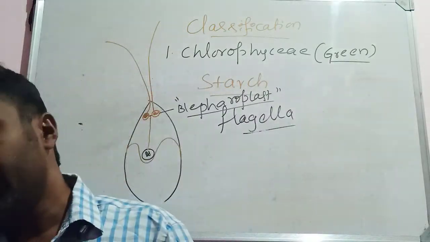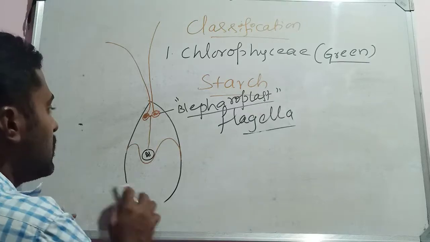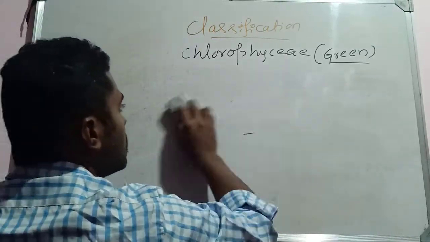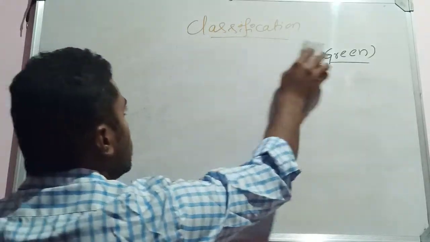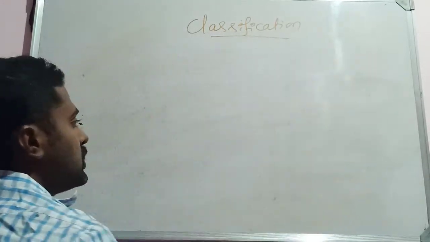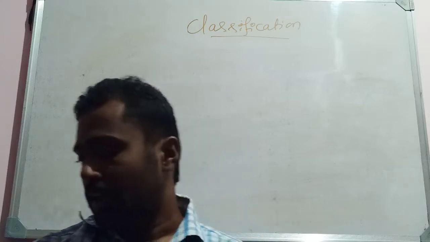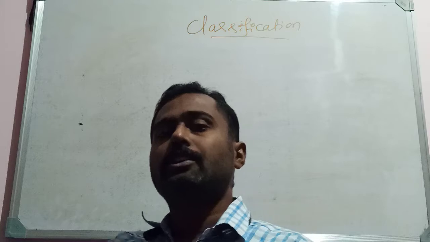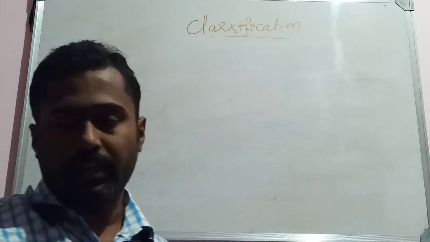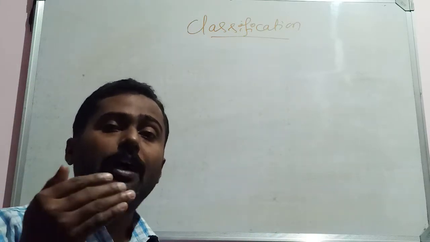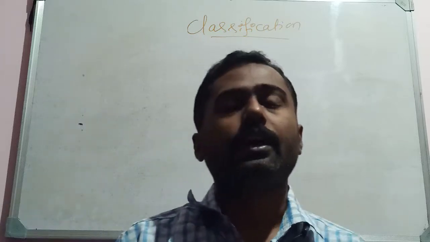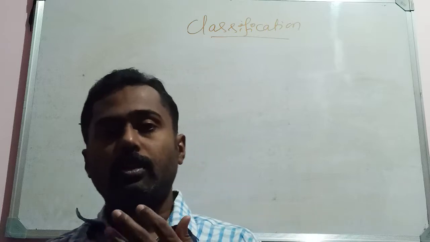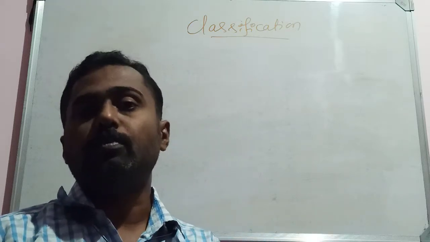When we see the reproduction part, they reproduce both vegetatively, asexually, as well as sexually. Vegetative reproduction takes place by means of fission in unicellular forms, and also by the breaking of colonies in colonial forms. The colonies split into many smaller units, and each one can develop into a new colony. Also by fragmentation of the filamentous forms.